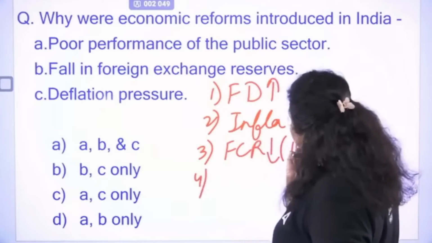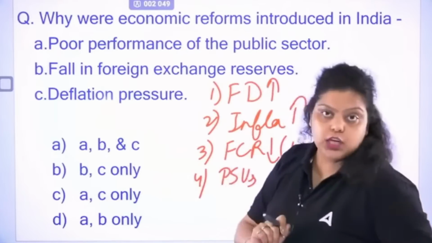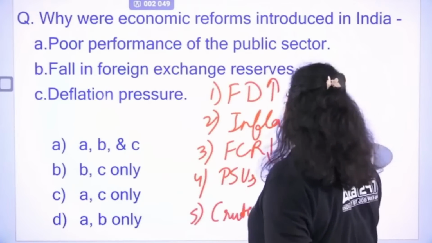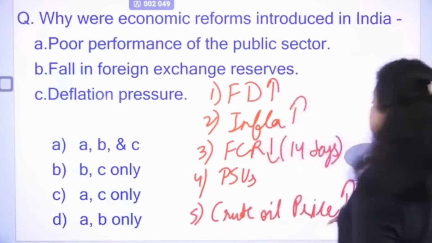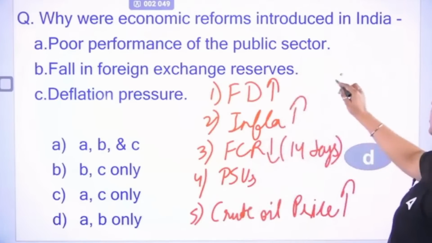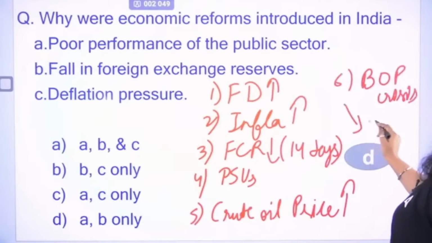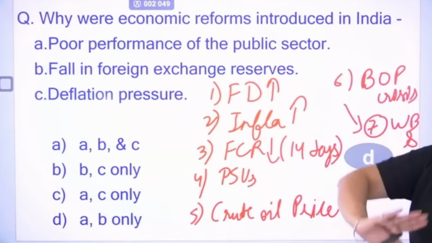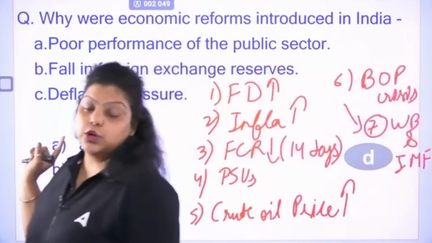Fourth, public sector undertakings were in a worse financial condition. Then due to the Gulf War, crude oil prices increased, and India was dependent on crude oil imported from the Gulf countries, right? After facing all these issues, we also faced the balance of payment crisis. Then we went to the World Bank and IMF to ask for help. They said, we are going to give you the funding, but only if you do the economic reform. Then in July 1991, India did the economic reform. And these are the 7 reasons for introducing economic reforms.